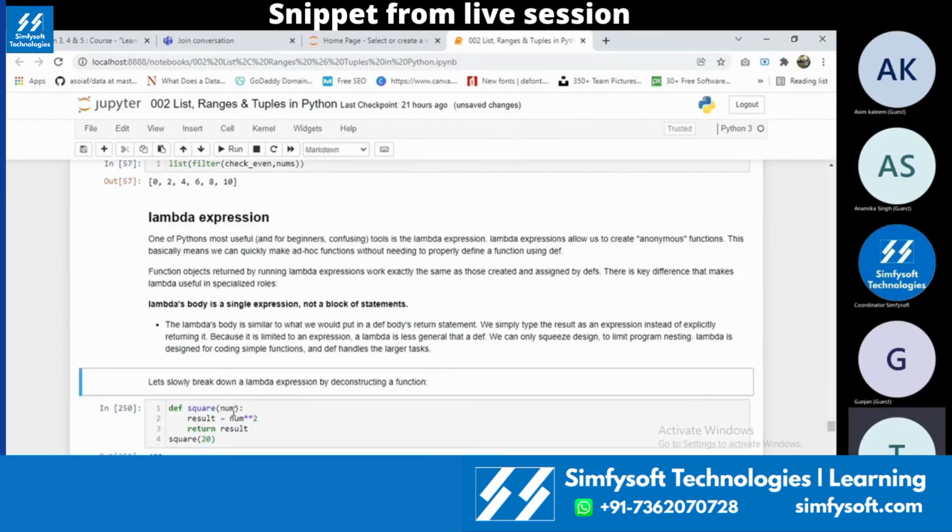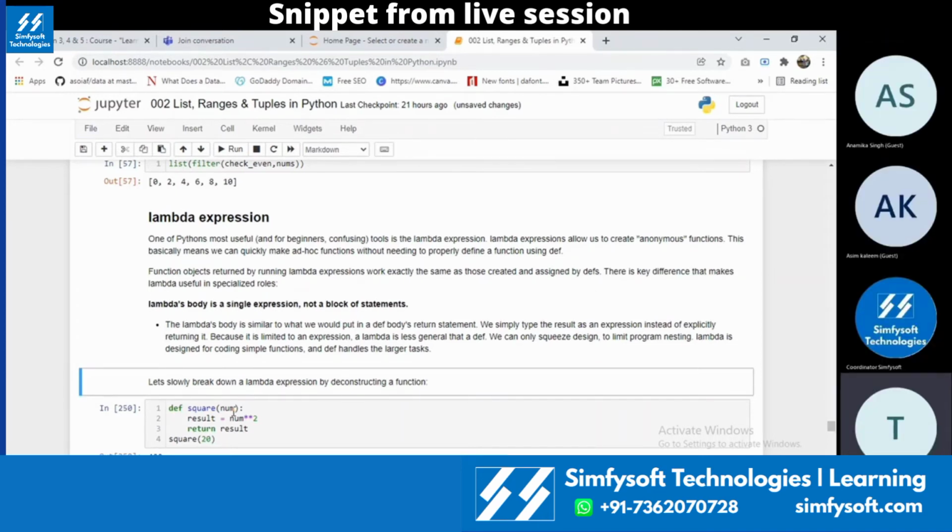Next one is lambda. This is an important one; in any aptitude regarding Python, there won't be any aptitude without a lambda function. Lambda is also known as an anonymous function. It will be used in a few cases if there are simple functions, for example, our square function or check even function. Those functions are simpler and can be written in a single line. That is the primary purpose of a lambda expression.